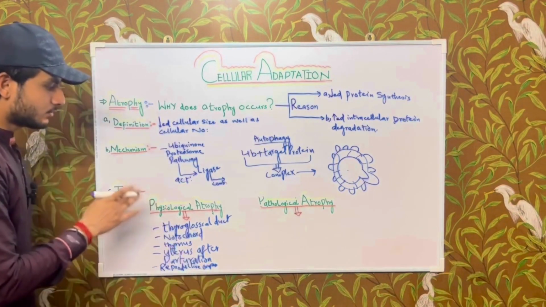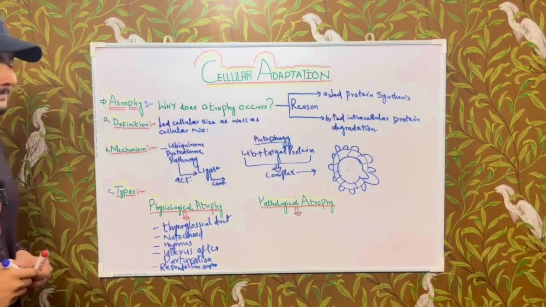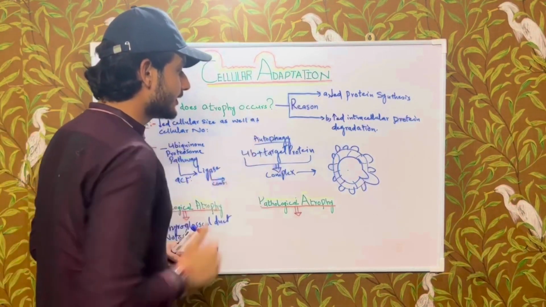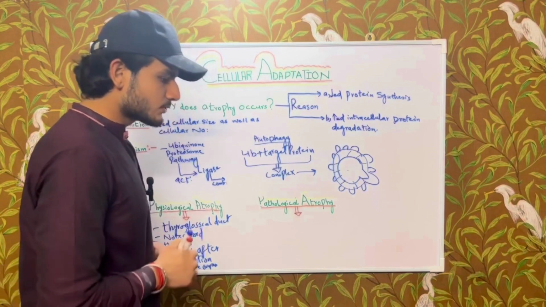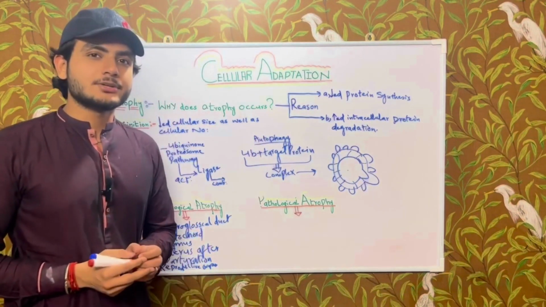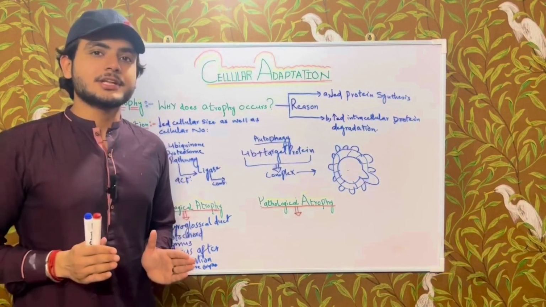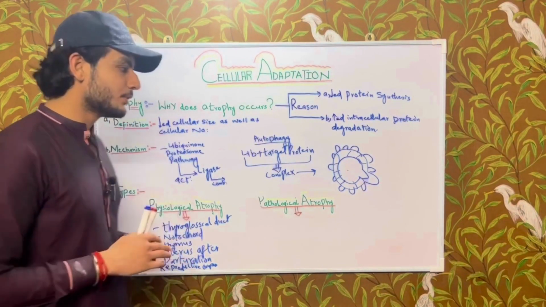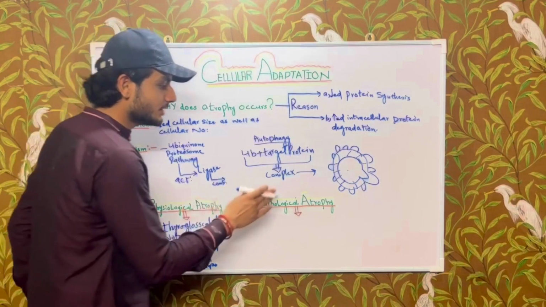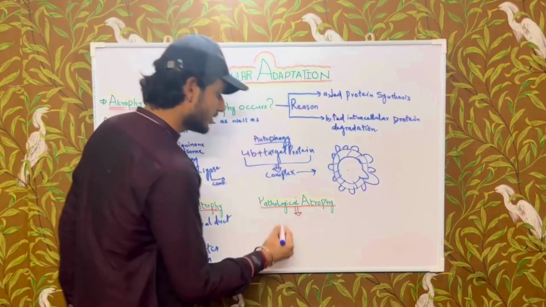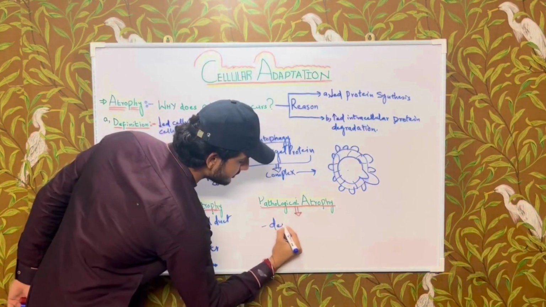So we have discussed the physiological atrophy. Now we are going to be discussing the pathological atrophy. When does pathological atrophy occur? It occurs due to denervation in polio. In polio patients, it occurs due to the denervation. This atrophy is known as denervation atrophy.